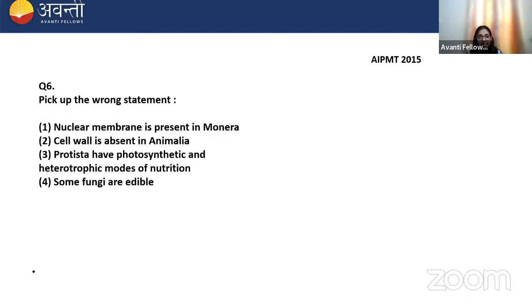Now, question number 6 is, pick up the wrong statement. One, nuclear membrane is present in Monera. Two, cell wall is absent in Animalia. Third, Protista have photosynthetic and heterotrophic mode of nutrition. Fourth, some fungi are edible. Pick up the wrong statement.